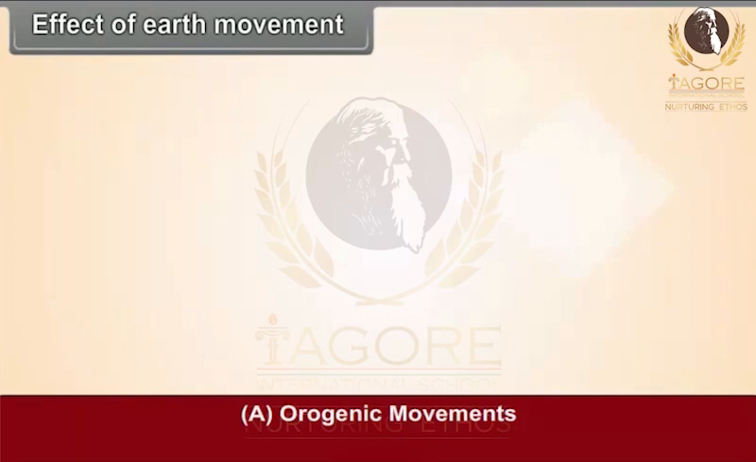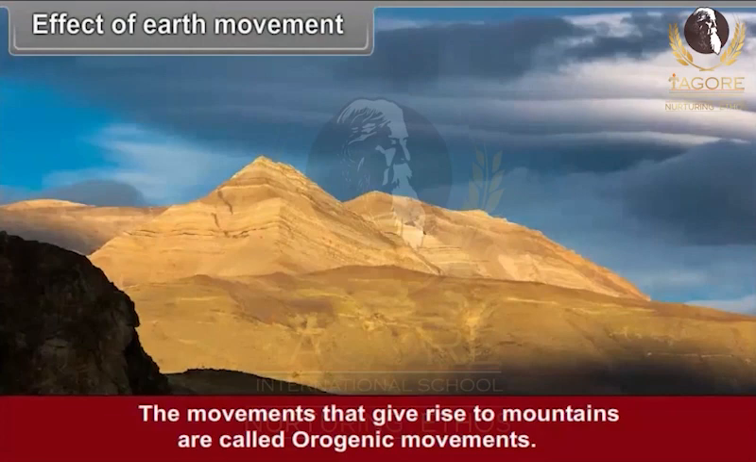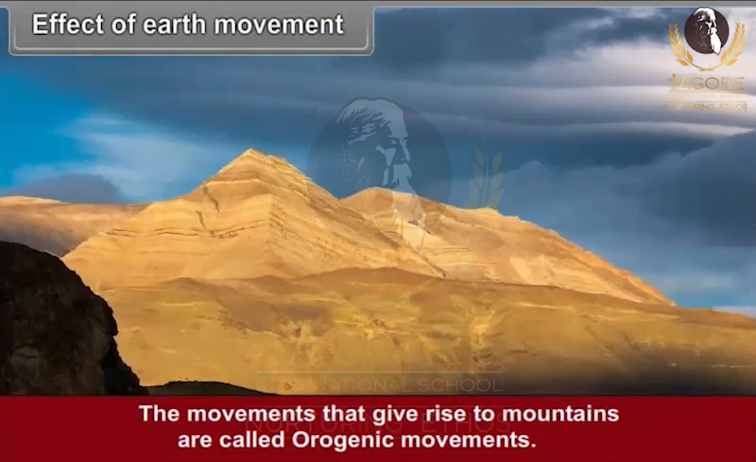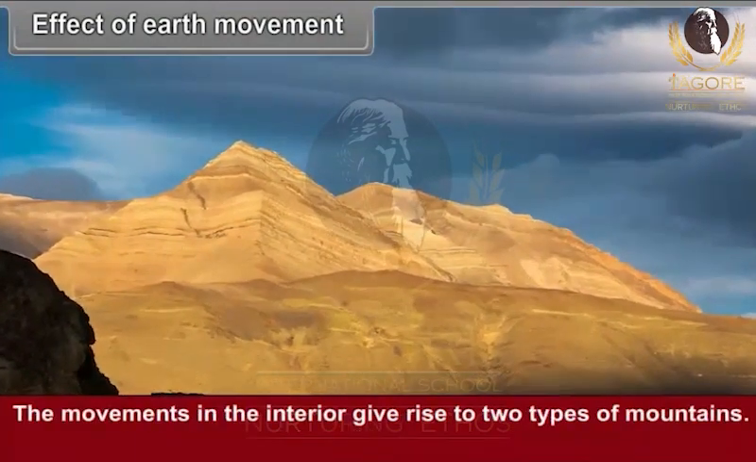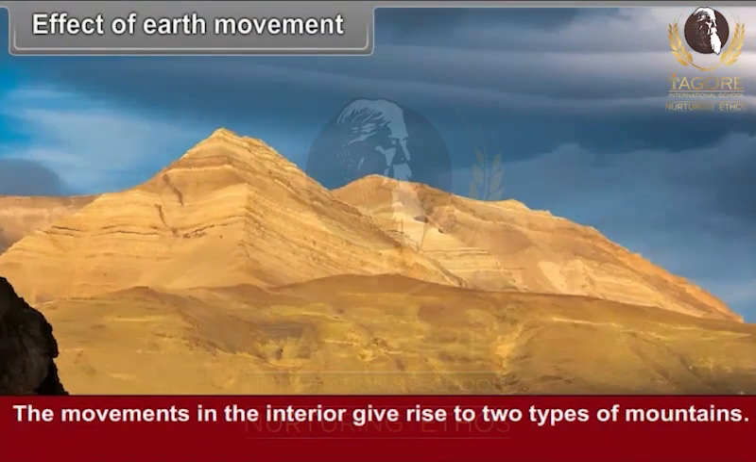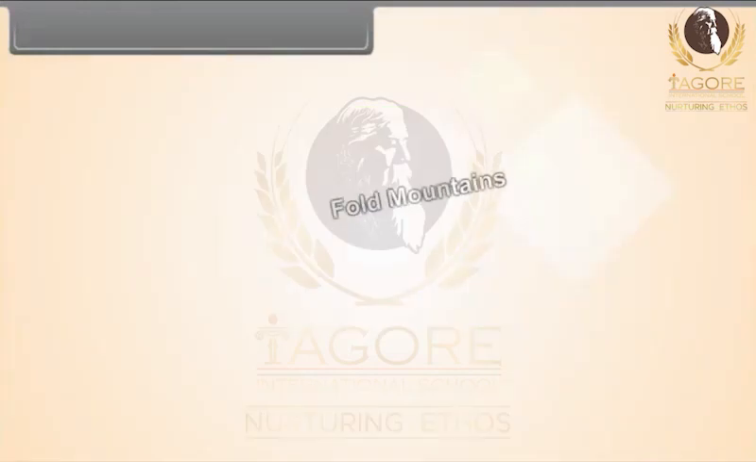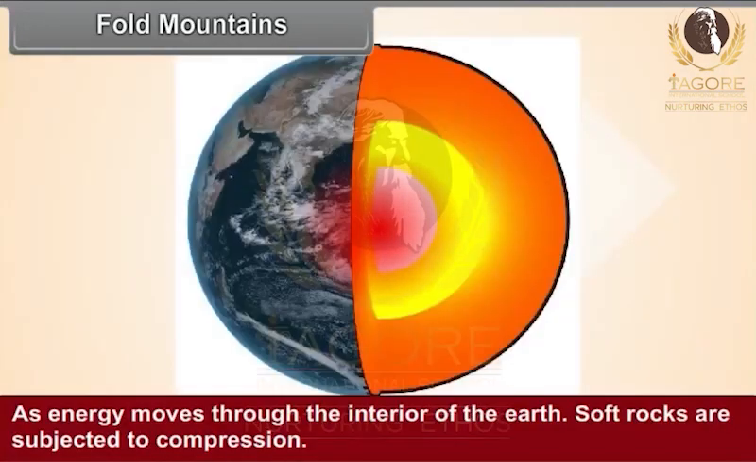A. Orogenic movements. The movements that give rise to mountains are called orogenic movements. The movements in the interior give rise to two types of mountains: fold mountains and block mountains. Fold mountains. As energy moves through the interior of the Earth, soft rocks are subjected to compression.